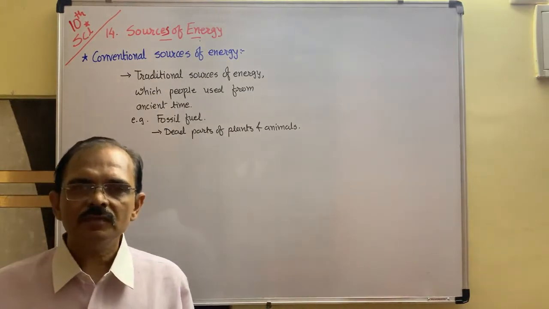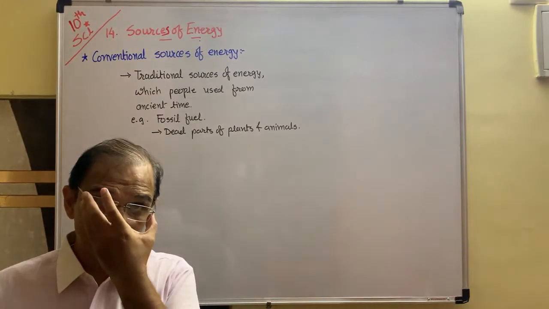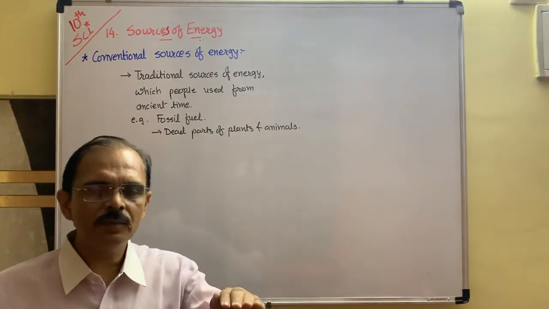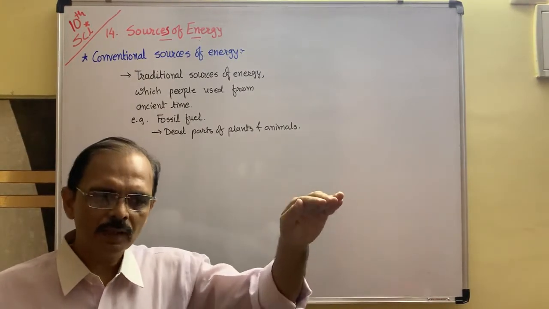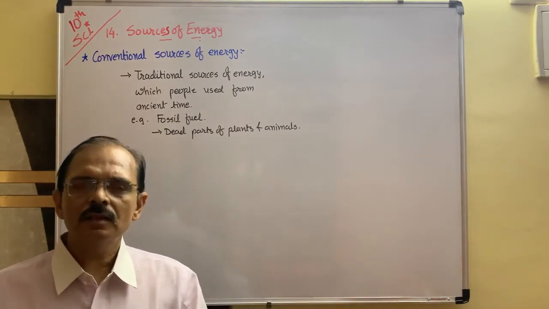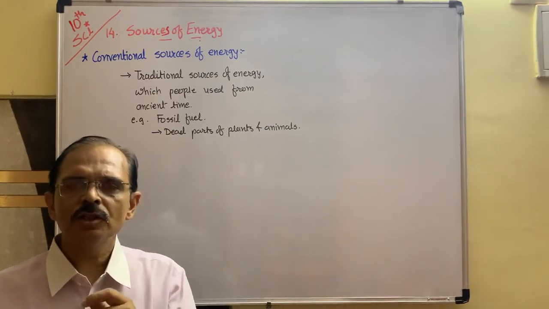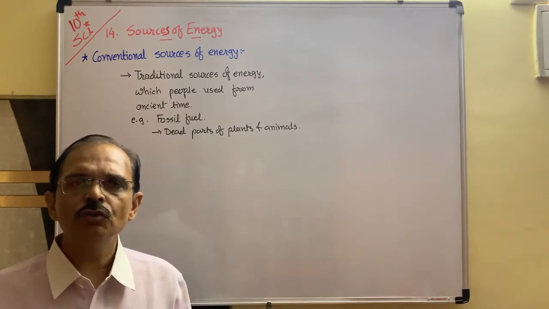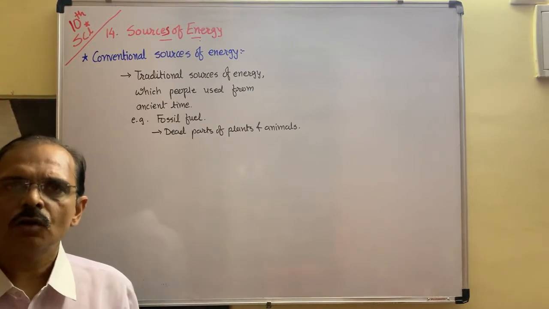So, at that time, because of some natural calamities or earthquake, if this forest destroyed and the big tree and plant buried under the earth crust over a long period of time, inside the earth crust different temperature and pressures are there. Because of different temperature and pressure, this debris converts into fossil fuel. Okay? They convert into mineral coal.